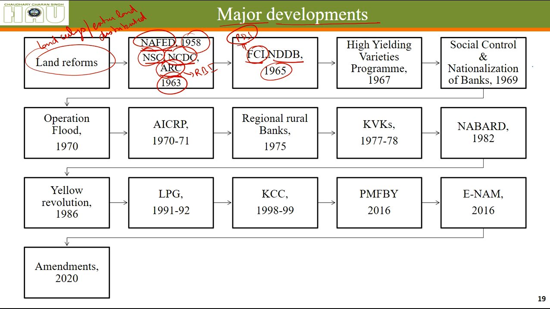This FCI buys agricultural produce at MSP from the farmers in different states, and then stores and then distributes to the needy people. National Dairy Development Board was also made in 1965 for giving a boost to the development of dairy sector in the country. High yielding varieties program, which was started in 1967, led to green revolution in the country.